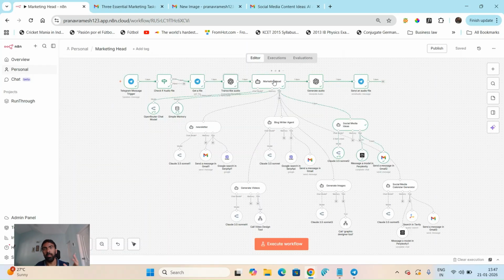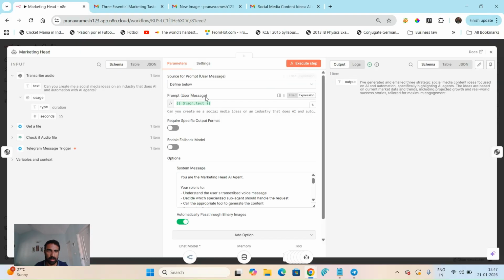Once it's done, the main part is the orchestrator agent. So this calls the other agents to get the work done. If we take a look at this, the user is just going to be the text that comes out from the transcribe audio.